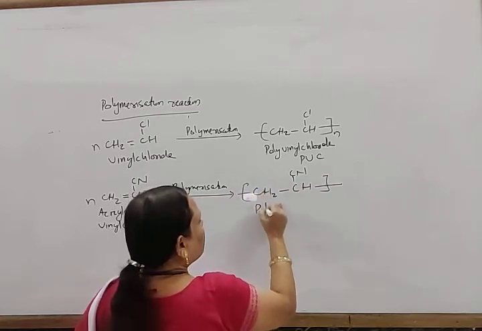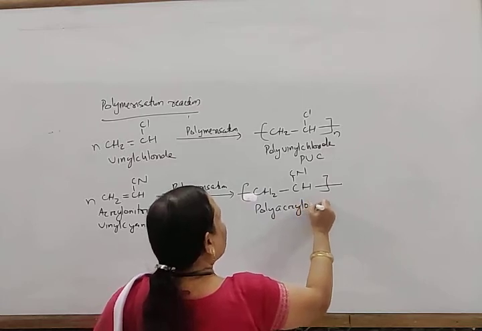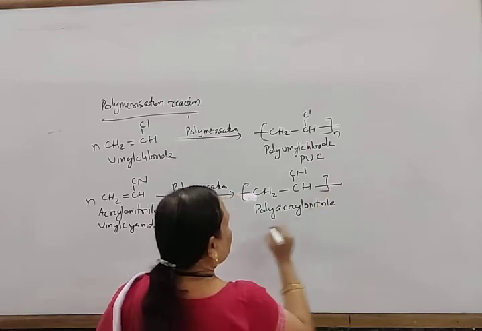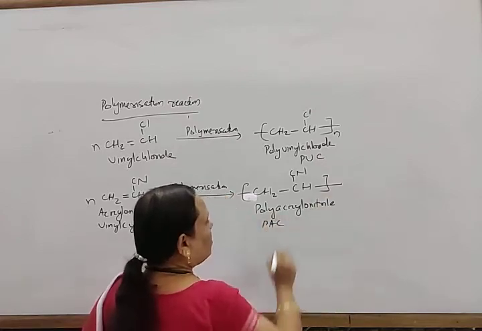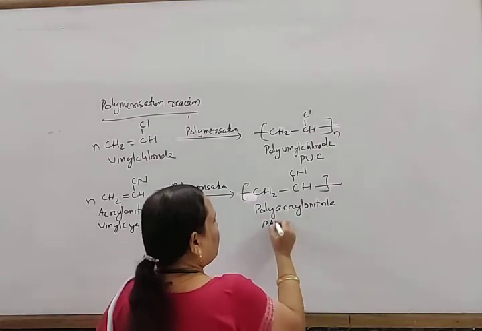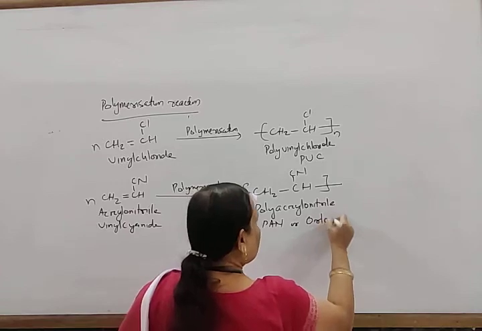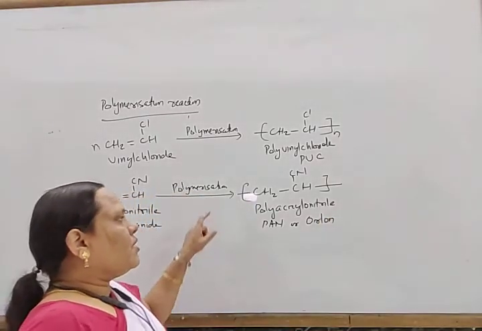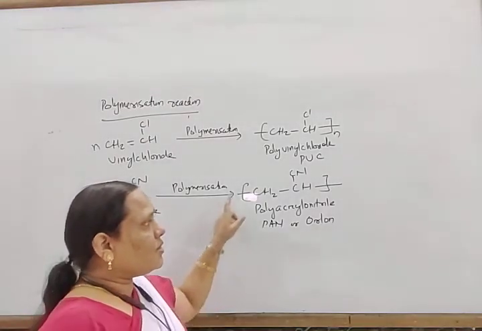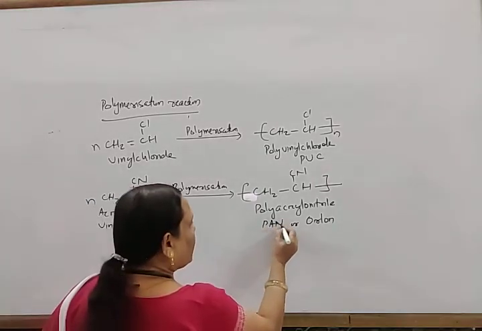Polyacrylonitrile is also known as PAN, in short, and also known as Orlon. It is used in some cases as fiber or synthetic cotton, like this PAN or polyacrylonitrile.